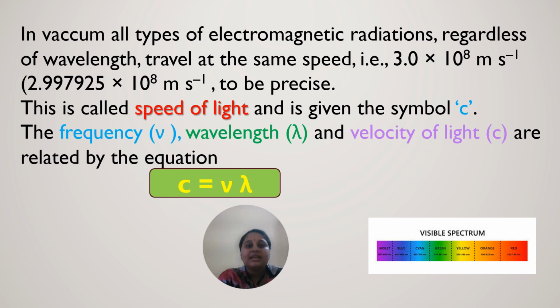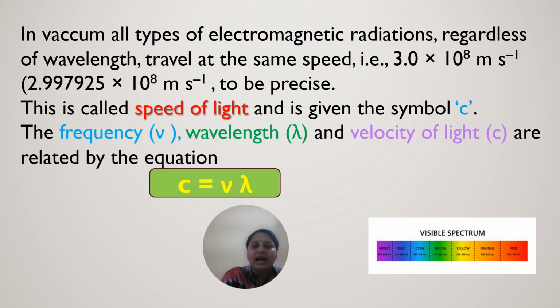The frequency, wavelength and velocity of light are related by an equation, as these three play a very important role in determining the electromagnetic spectrum. They are grouped together and given by the equation c = nu lambda, where c is the velocity of light, nu is the frequency and lambda is the wavelength.